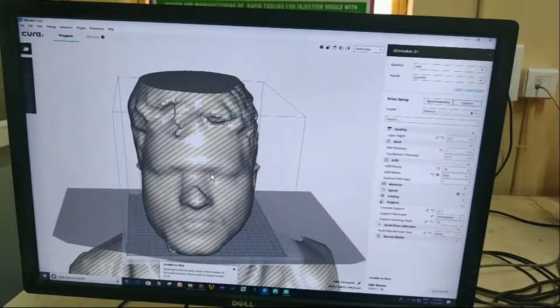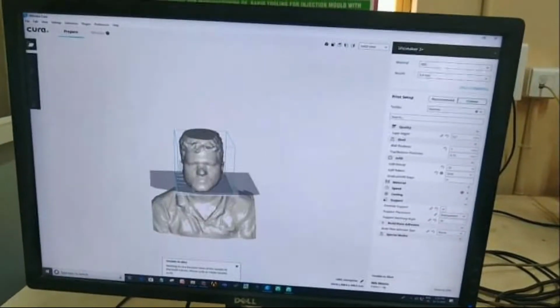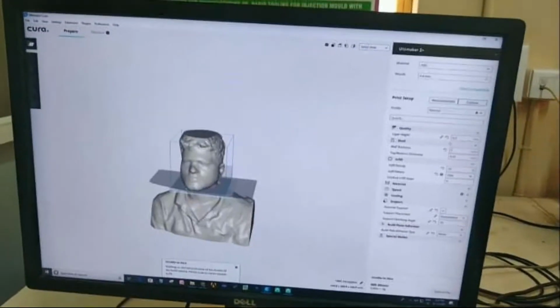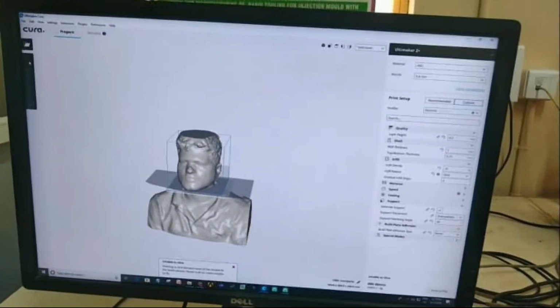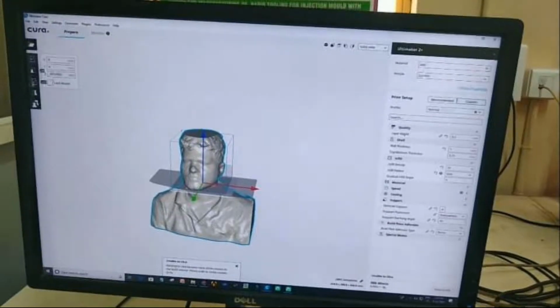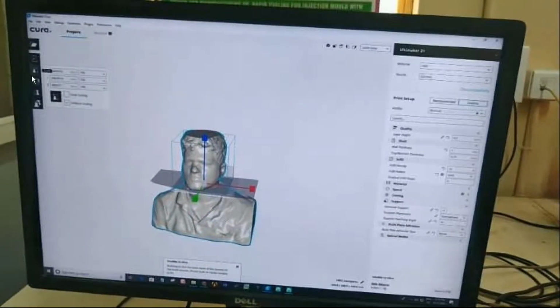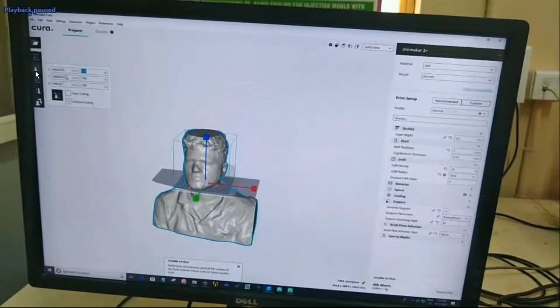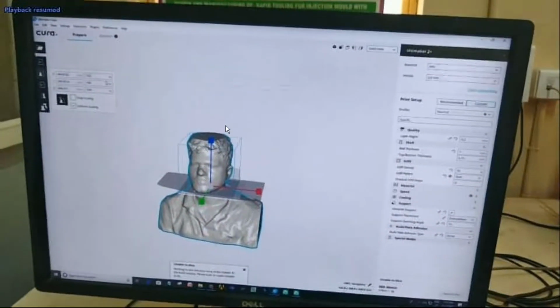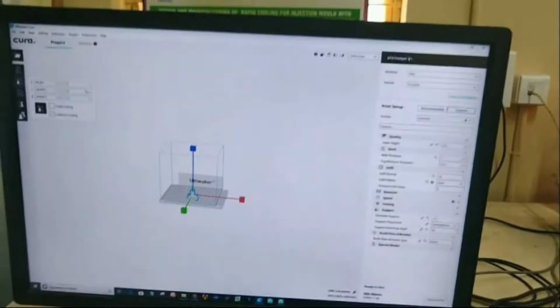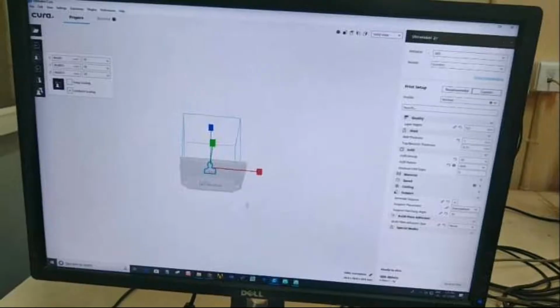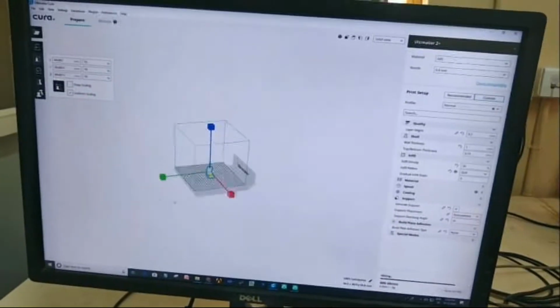What we can do is scaling. You can reduce the scaling, meaning reduce the size as we have seen. See here, this is the scaling. We are using 10%. Now it will look like this.